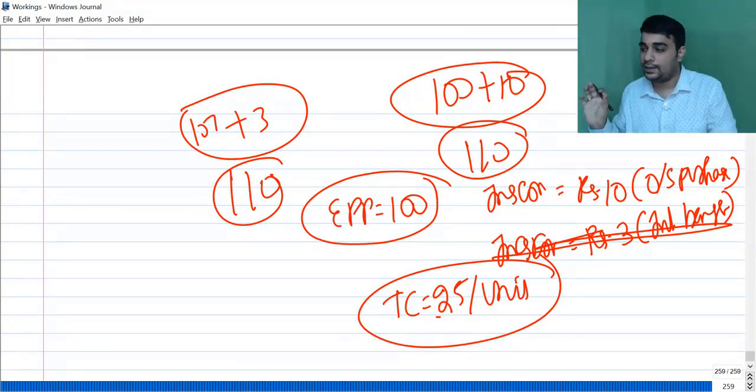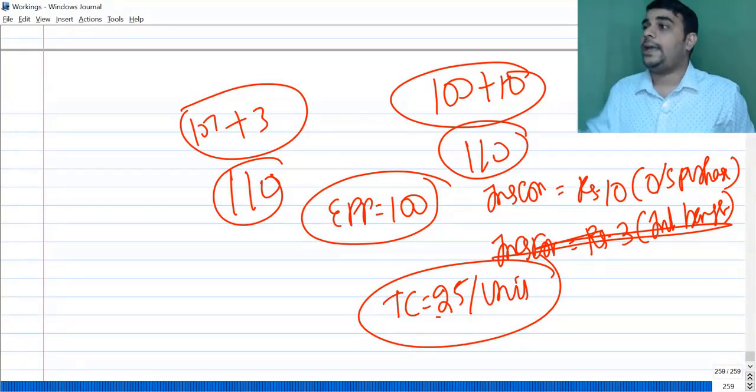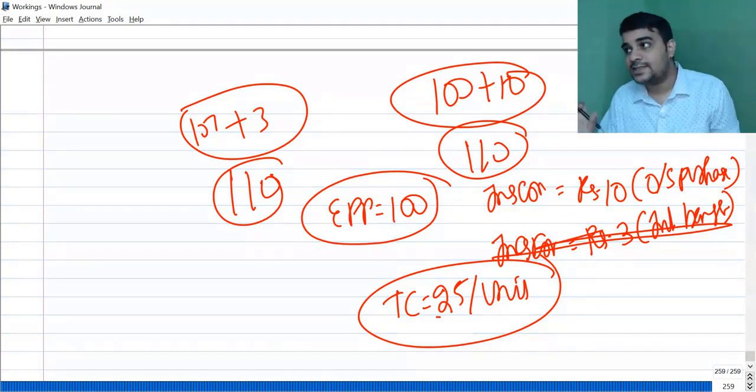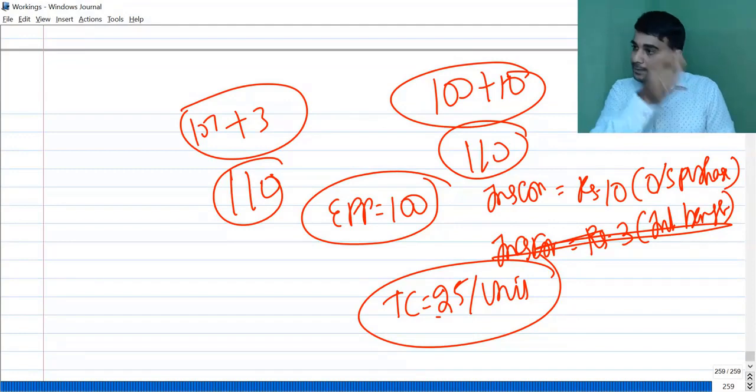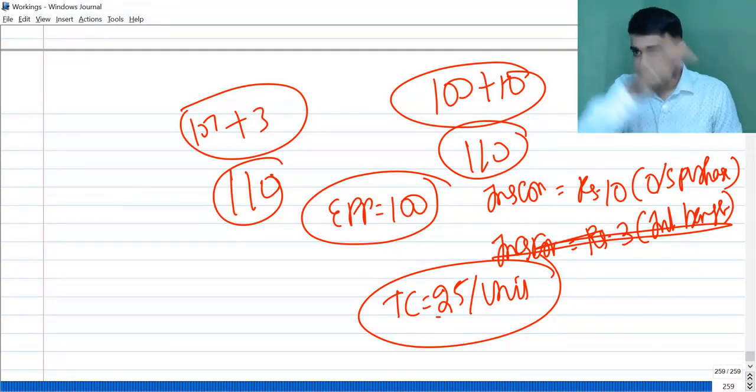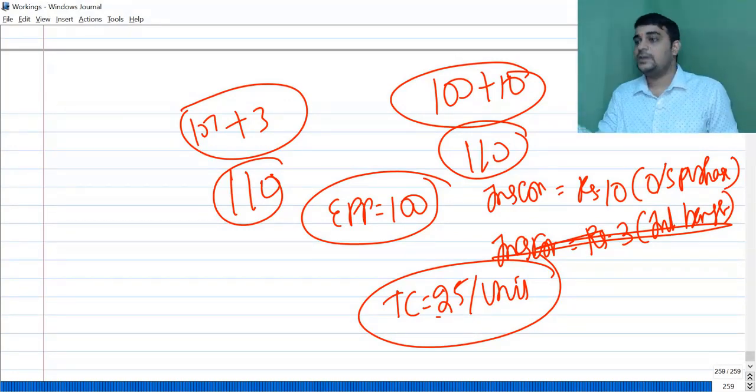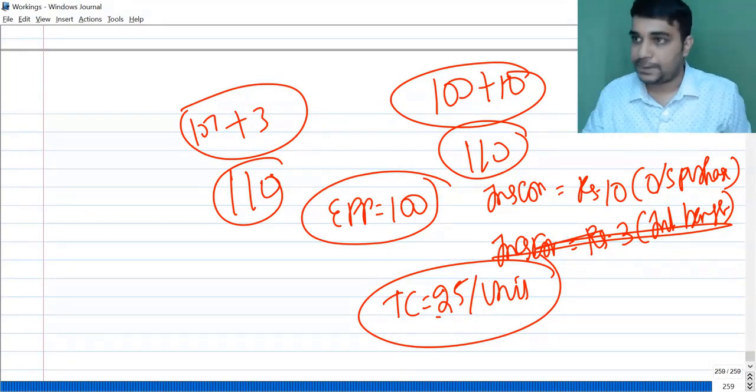My mindset is very clear. I don't want to pay anything extra. This is my maximum. If I am paying less, then that's an advantage for me. So I have a minimum transfer price, which the supplying division will say, and this will give me the maximum transfer price. If minimum is 80, maximum is 120, both can negotiate and fix a price in between.